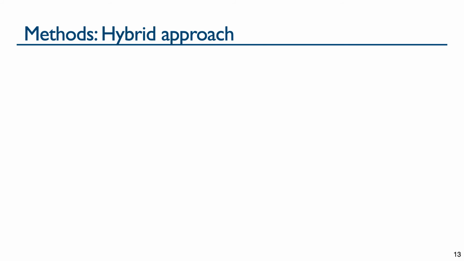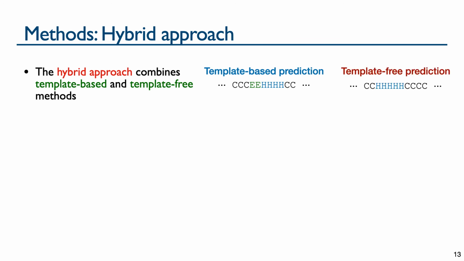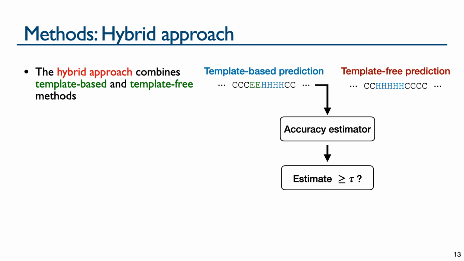Next, I will talk about our hybrid approach. This hybrid approach combines nnessy, a template-based method, with a template-free method. Given nnessy template-based prediction and the prediction of a template-free method, we estimate the accuracy of nnessy template-based prediction. If the estimated accuracy is above a threshold, the hybrid outputs nnessy prediction.